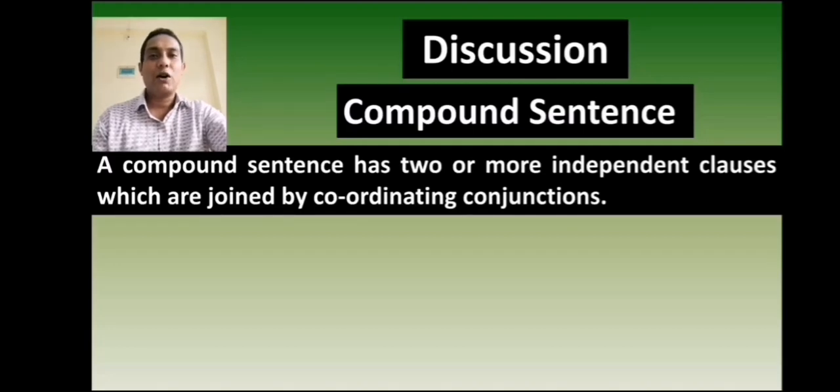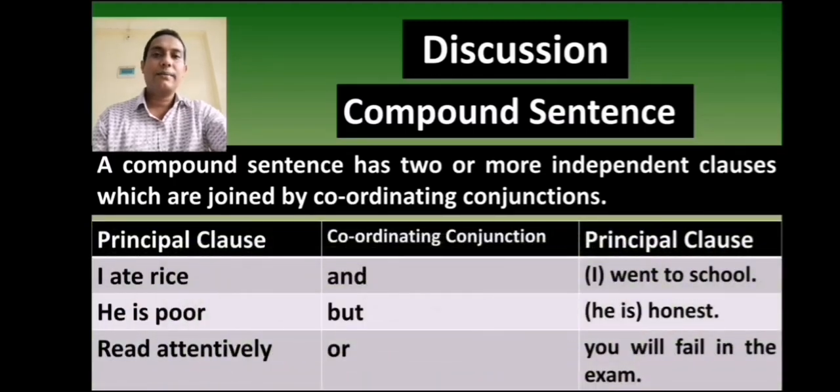independent or principal clause? A clause that can express the whole meaning by itself and is not dependent on any other clause is called principal or independent clause. যে ক্লজ নিজেই সম্পূর্ণ অর্থ প্রকাশ করতে পারে, অন্য কোনো ক্লজের উপর নির্ভরশীল নয়, তাকে বলা হয় ইন্ডিপেন্ডেন্ট ক্লজ বা প্রিন্সিপাল ক্লজ। Dear viewers, you all can see a table.